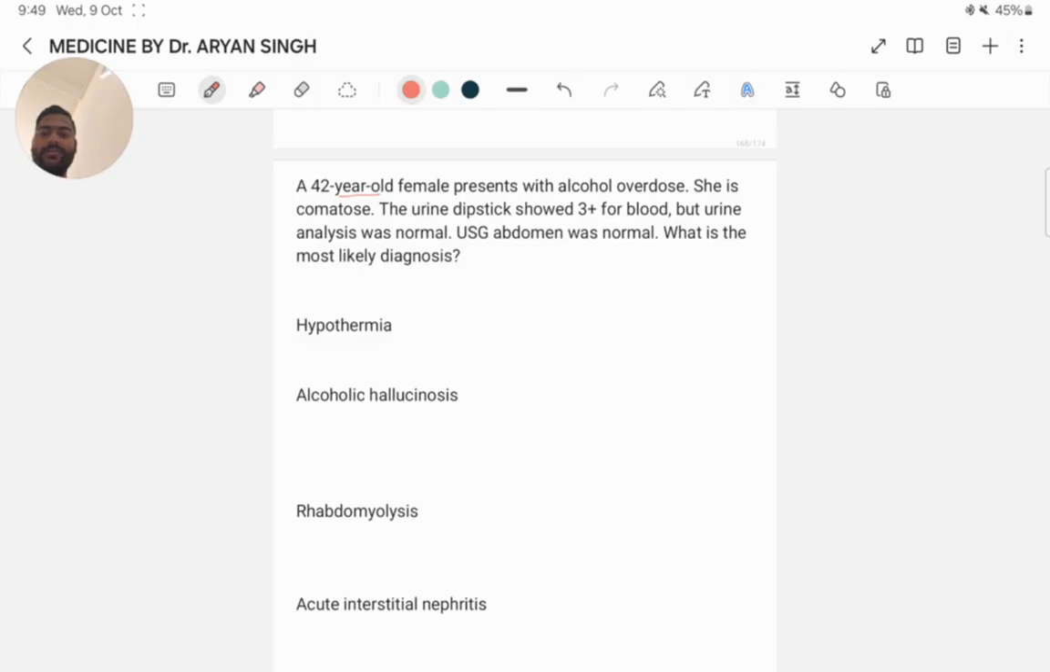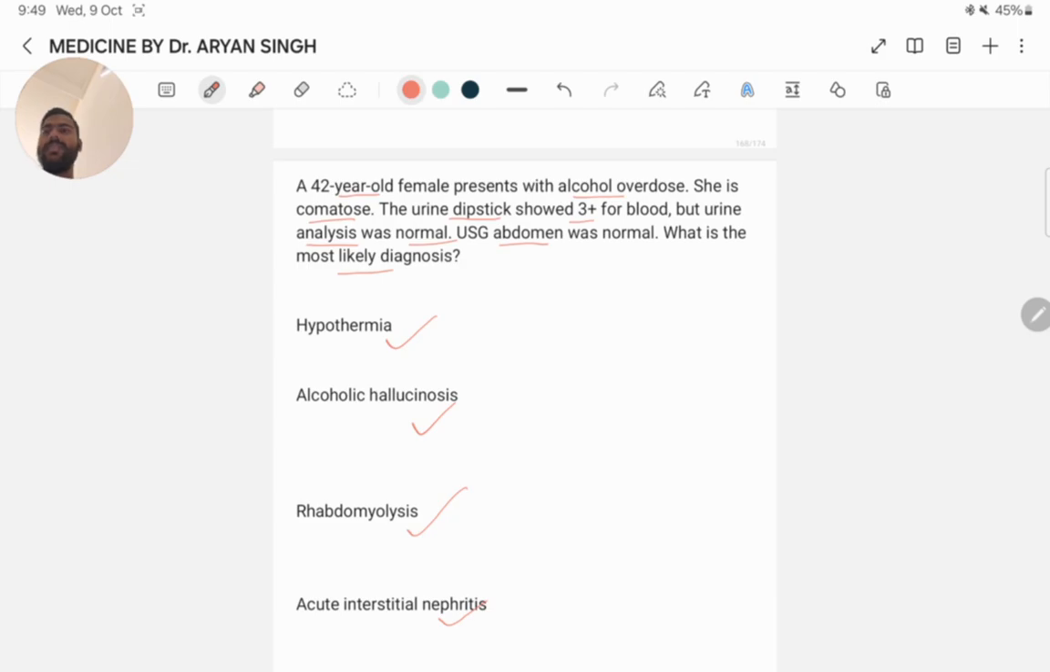A 42-year-old female presents with alcohol overdose. She is comatose. The urine dipstick showed 3+ for blood, but urine analysis was normal and ultrasound abdomen was normal. What is the most likely diagnosis? Hypothermia, alcohol hallucination, rhabdomyolysis, acute interstitial nephritis.